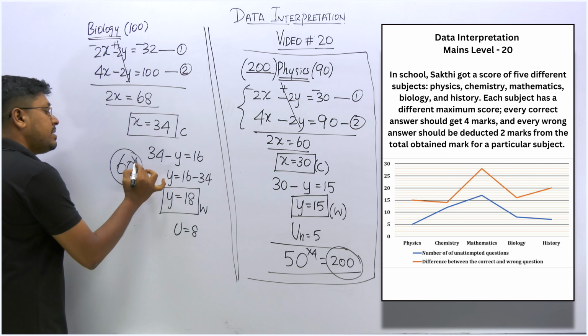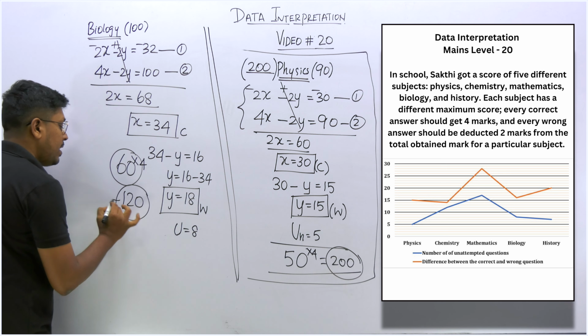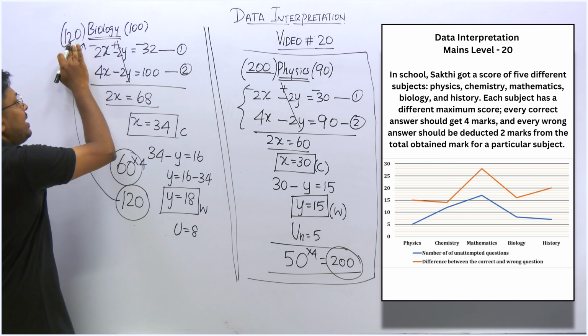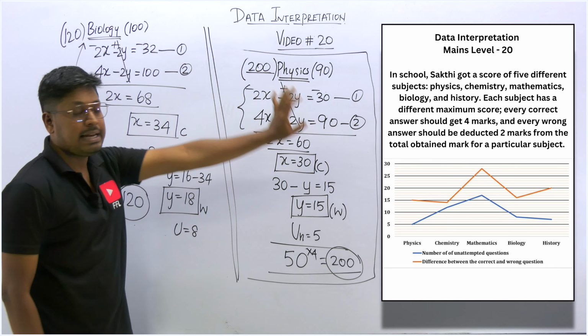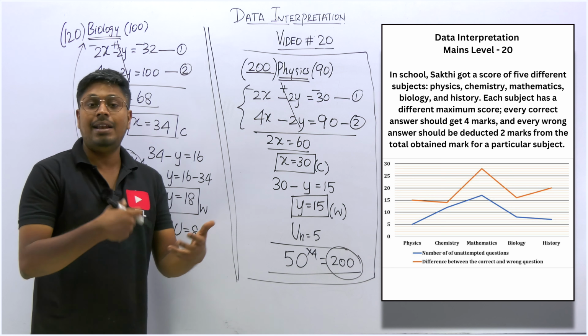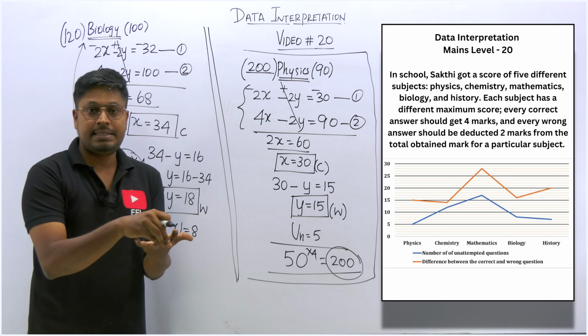And for every question, the maximum mark is 4. So 120. So 120 will be the maximum mark of biology. Out of 120, he is scoring 100. Good mark. But what about physics? He is scoring only 90. So similarly, you have to find the values for the remaining subjects, mathematics and the others.